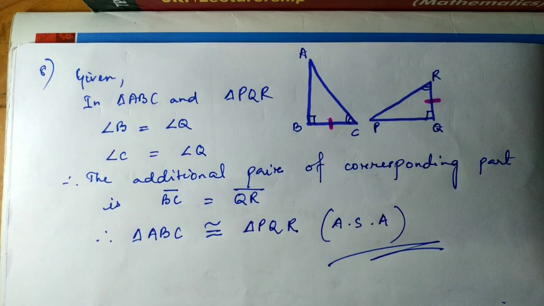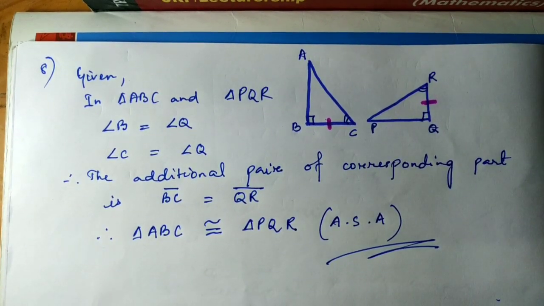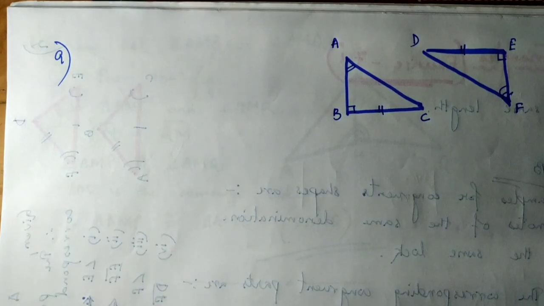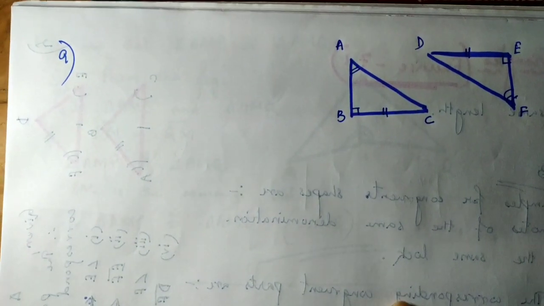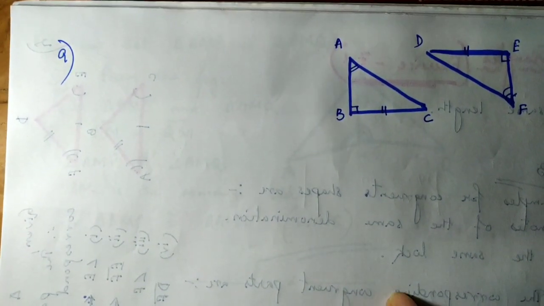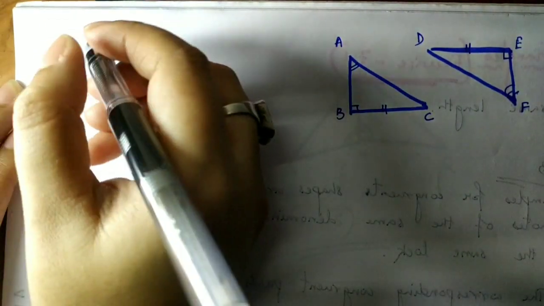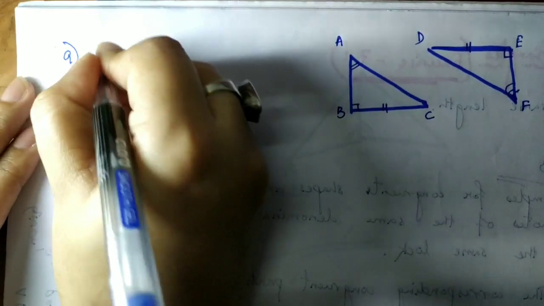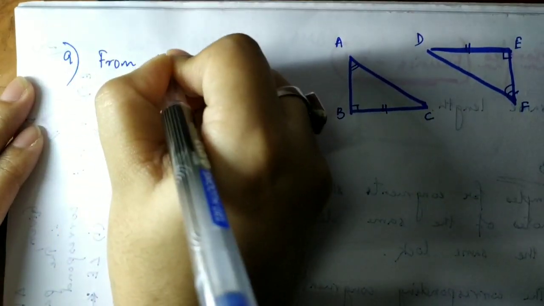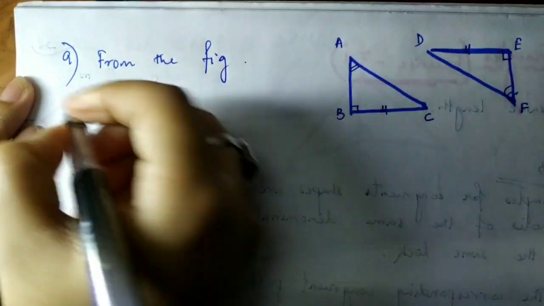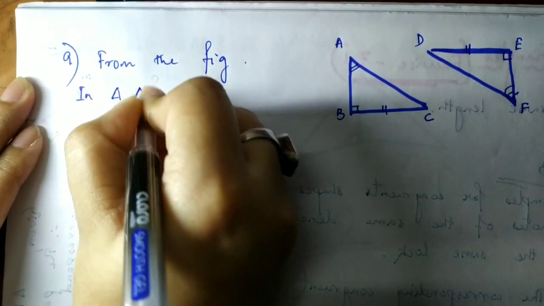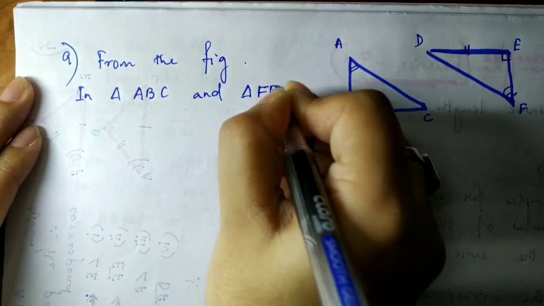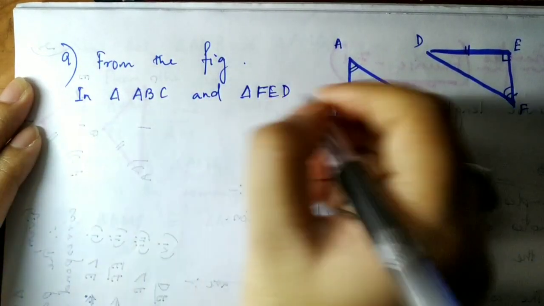Now we are moving on to the last question of the exercise, that is question number 9. As you can see, the diagram is given and it's asked in the question to show that triangle ABC is congruent to triangle FED. So from the figure, we'll write down the congruent parts. In triangle ABC and triangle FED, we'll write out the congruent parts.